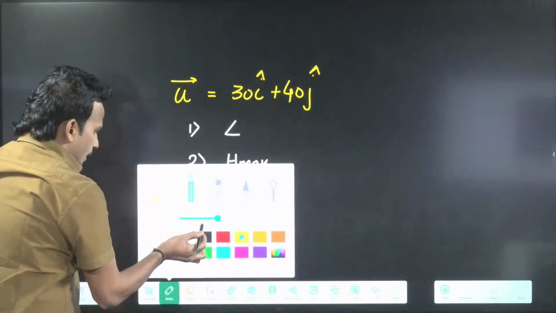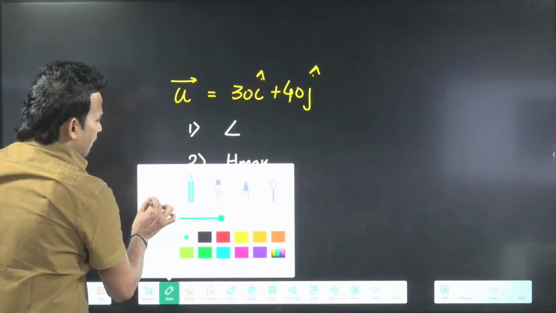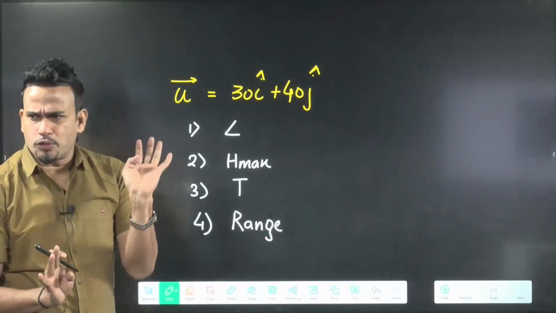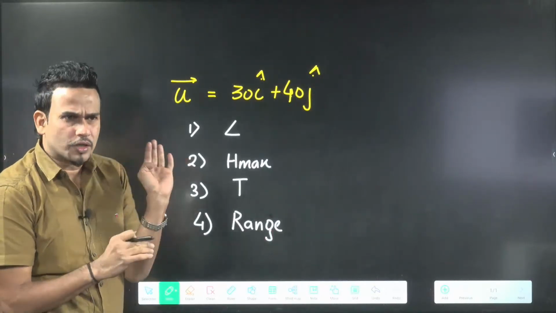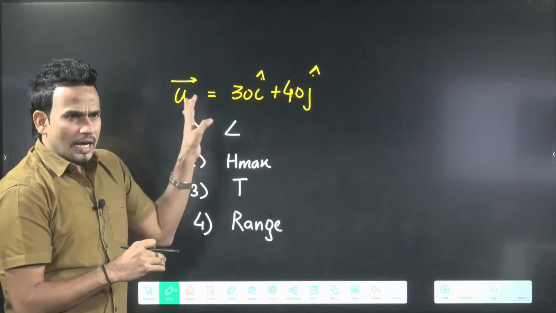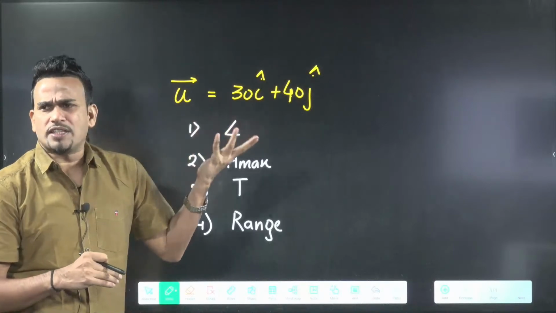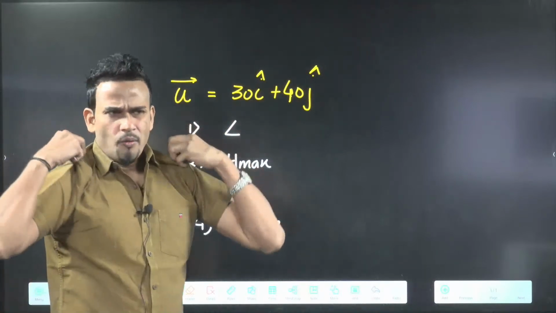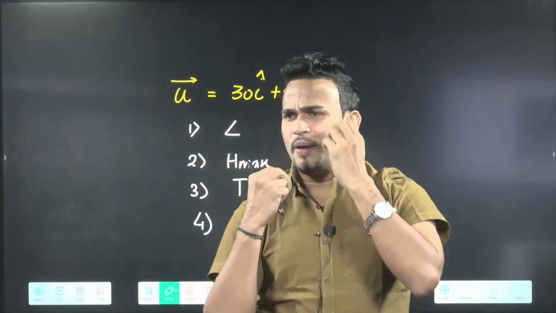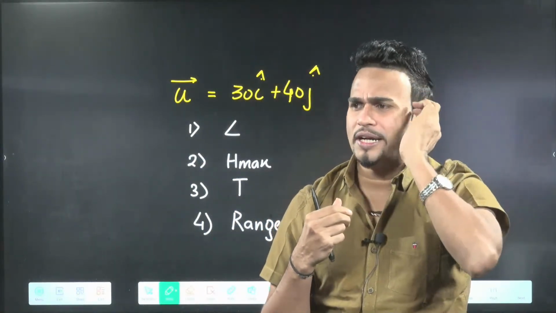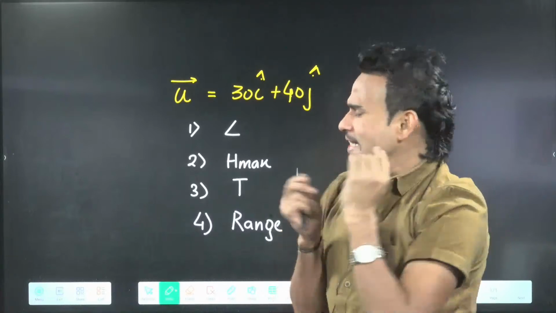Just see here. Maybe some people will find this question new, but it is not a tough question. Pramoda, correct. No problem. Can you give me an idea how to solve this type of question? What is the concept? How did you solve it? Many of you gave the answer. How did you get the answer from here? What helped you to get the answer? What is actually given here?